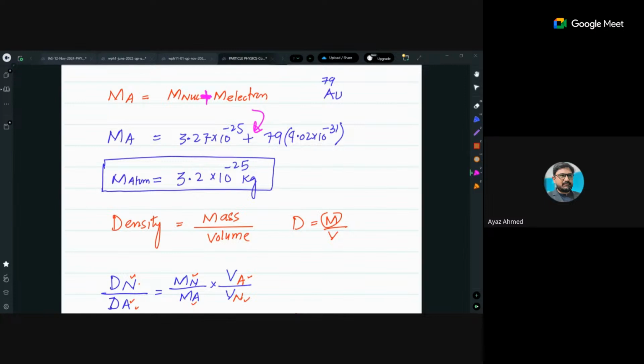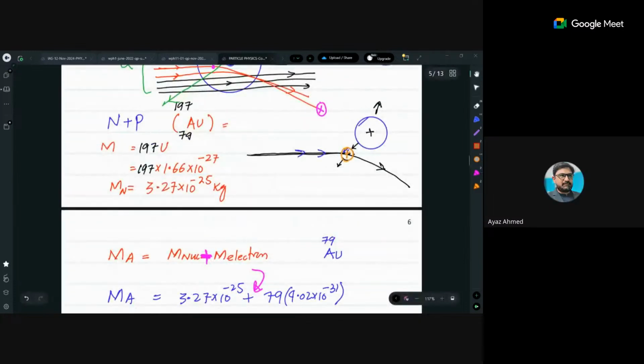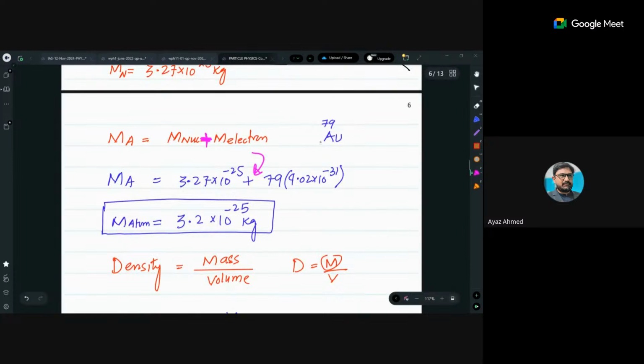So it would be given to you in this way: 79 and 197. It can be of any atom. It is not that you will be given only for gold. It can be for any of the atoms. Is it clear?